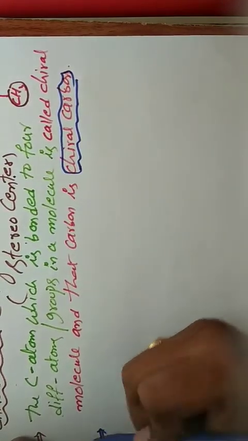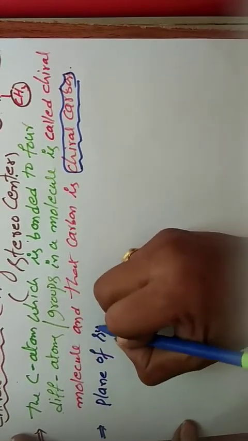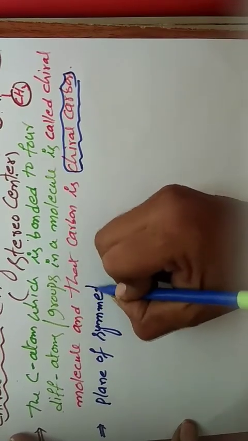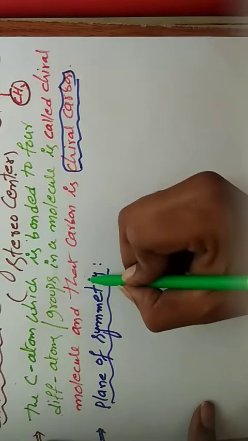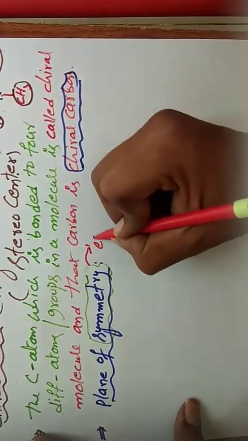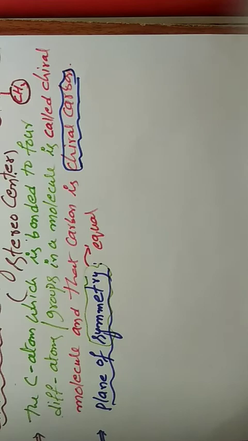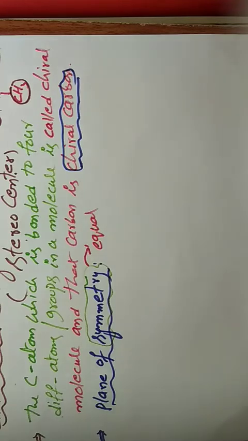last definition, plane of symmetry. What is the meaning of symmetry? Generally, symmetry means equal. So plane of symmetry means, suppose you take any one molecule, and that molecule is divided into two identical parts by drawing an imaginary line, then that molecule has a plane of symmetry.